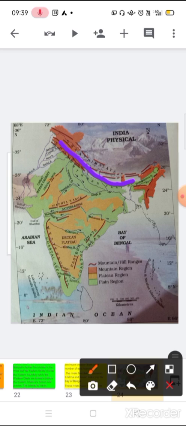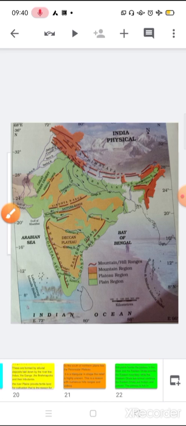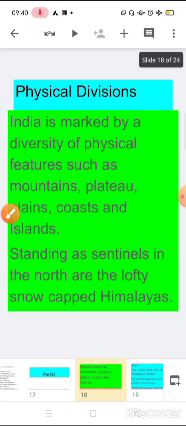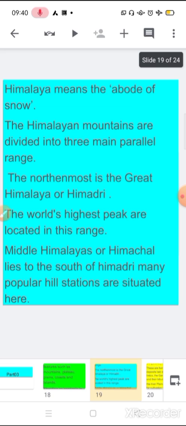It has a broad base. Everybody knows that. The hills have a broad base and a narrow steep top. Next, we have plains also, and Himalaya means the abode of snow.